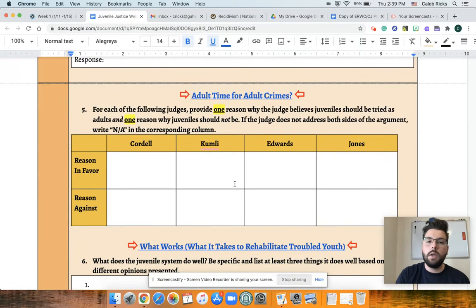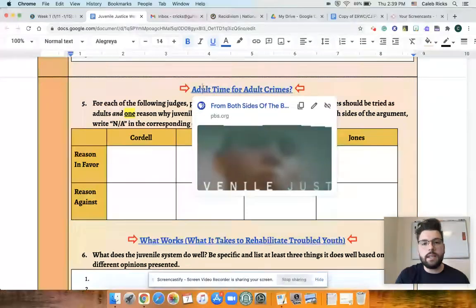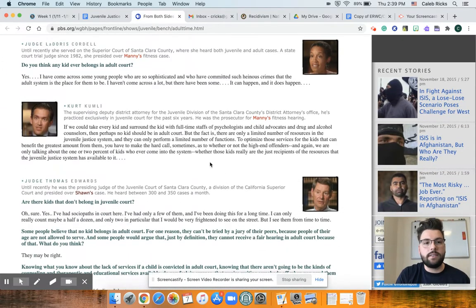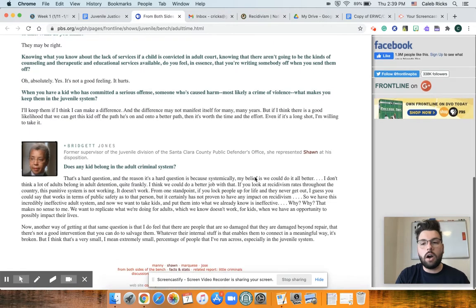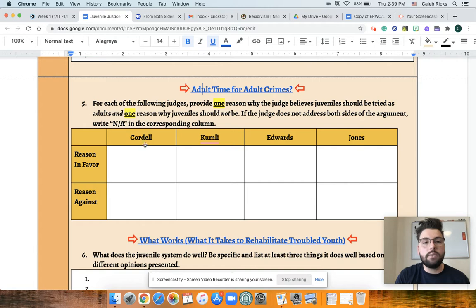And for this table, you're going to be looking at 4 judges. So when you click on this link here, you'll see that there's 4 judges here, right? You see their little faces, and they talk about where they fall on the argument of trying juveniles as adults. And as you're reading through this, I want you to complete this table. So for each of the following judges, last names at the top, provide one reason why the judge believes juveniles should be tried as adults, reason in favor. And then one reason why they're against trying juveniles as adults.